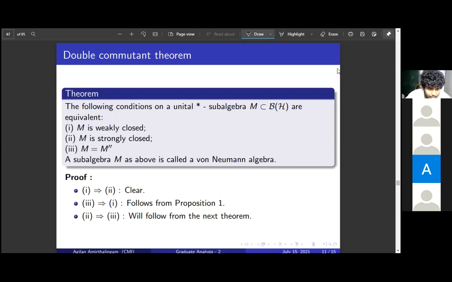So the only thing we must prove is that if M is strongly closed, then M equals its double commutant. This will be proved in the next theorem. This will follow from the next theorem.